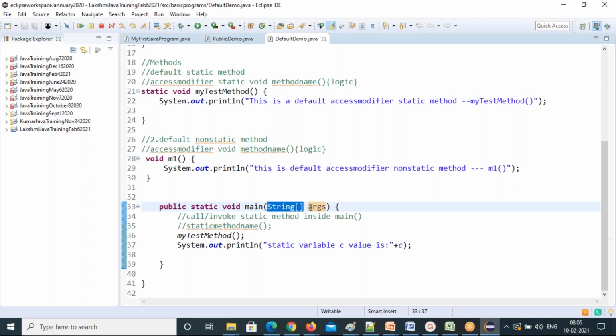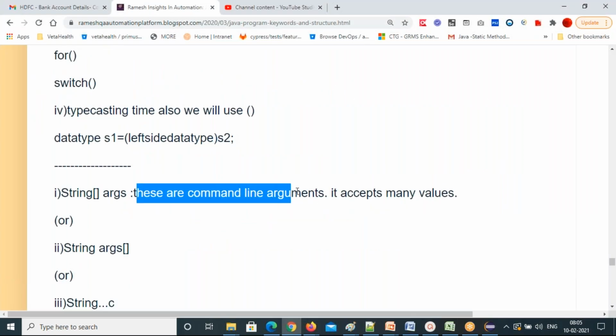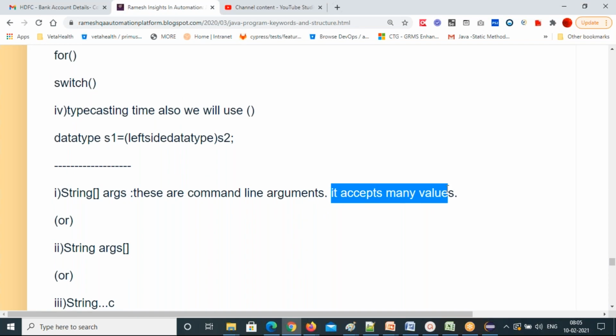String square bracket args means what? These are the command line arguments for the main method. It accepts many values. String square bracket means it's an array type. Square brackets always represent an array, so you can give many values. That's the meaning of the square brackets. String type arguments you can pass.